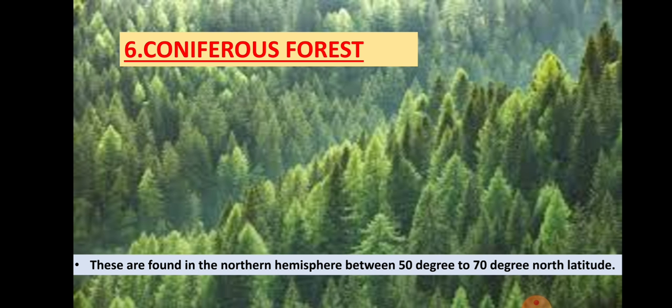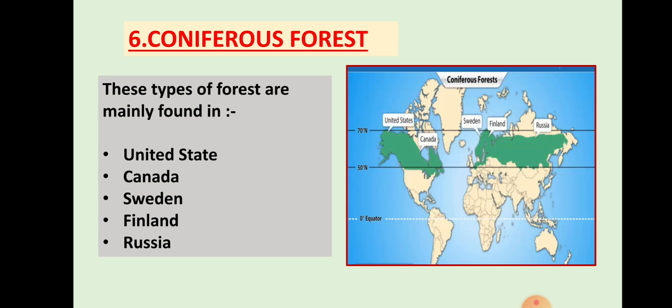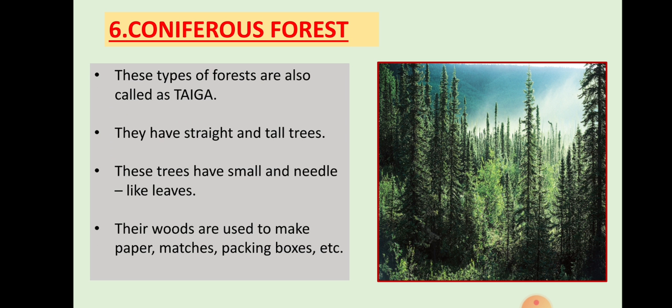The last one is coniferous forest. These are found in the northern hemisphere between 50° to 70° north latitude. These types of forest are mainly found in United States, Canada, Sweden, Finland and Russia. These types of forest are also called as taiga.